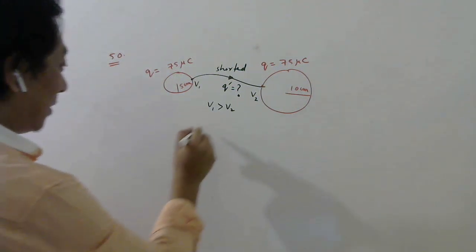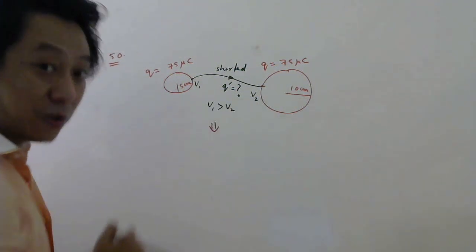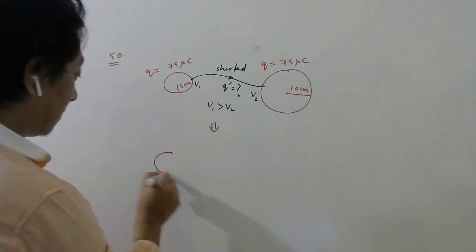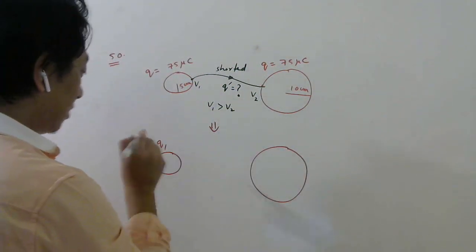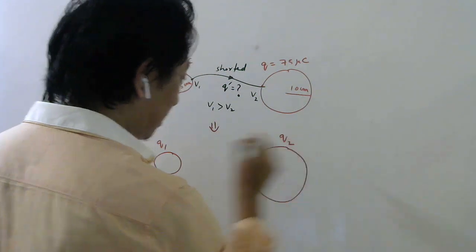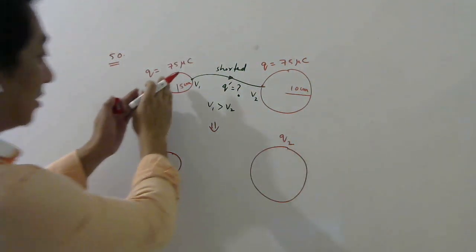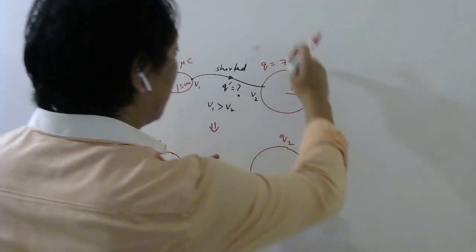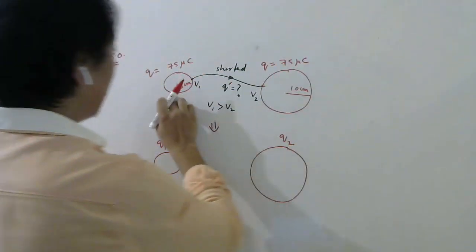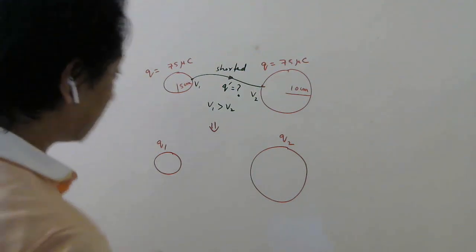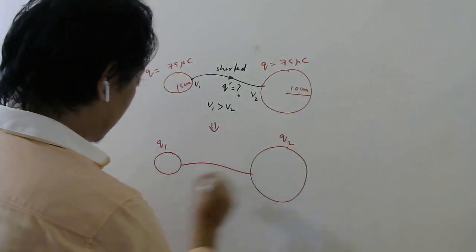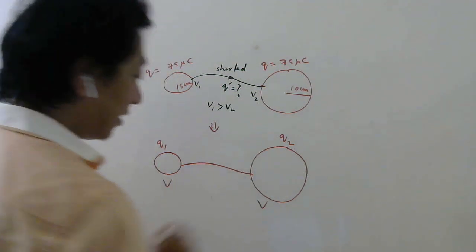So after equilibrium is reached, this will have some charge q1, this will have some charge q2, because some charges are coming now. So this will be 75 plus q dash, and this will be 75 minus q dash. Let me write q1, q2, and these two will now have the same potential.